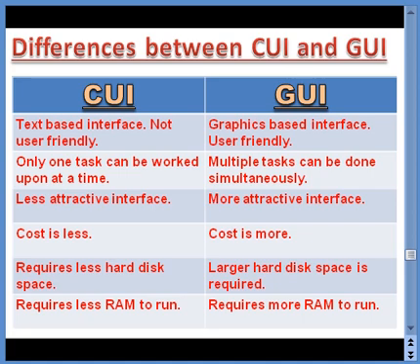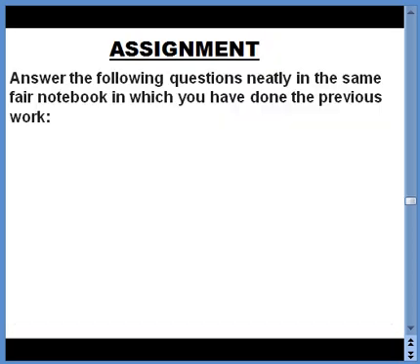So these are a few differences which I have discussed between the character user interface and the graphical user interface. You have to go through these differences and you need to remember them. If you notice them carefully, the first three differences which I have taken are actually the advantages of GUI over CUI. And the next three differences are actually the disadvantages of GUI as compared to CUI. That means CUI has an advantage over GUI in the last three differences. So you need to take care of this slide and remember these points.